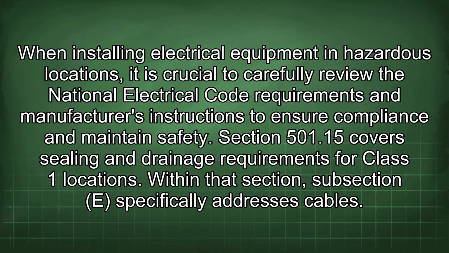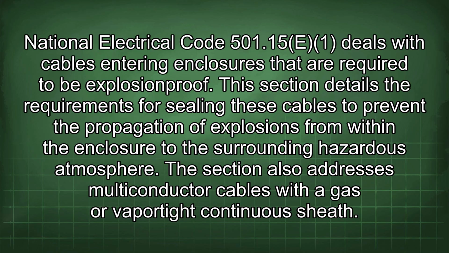Section 501.15 covers sealing and drainage requirements for Class 1 locations. Within that section, subsection E specifically addresses cables. National Electrical Code 501.15(E)(1) deals with cables entering enclosures that are required to be explosion-proof. This section details the requirements for sealing these cables to prevent the propagation of explosions from within the enclosure to the surrounding hazardous atmosphere. The section also addresses multiconductor cables with a gas or vapor-tight continuous sheath.